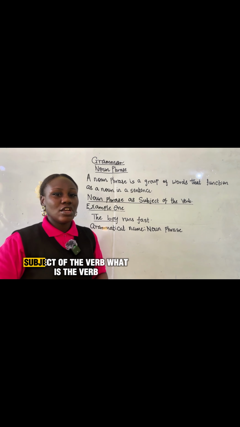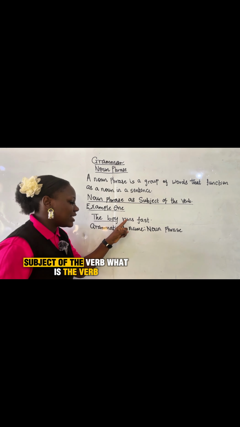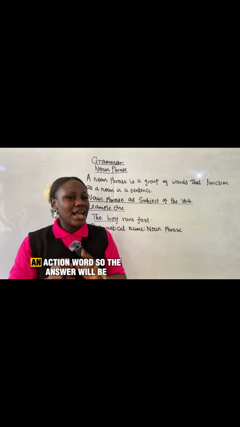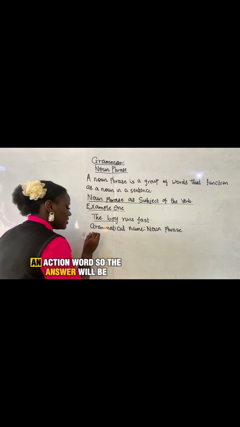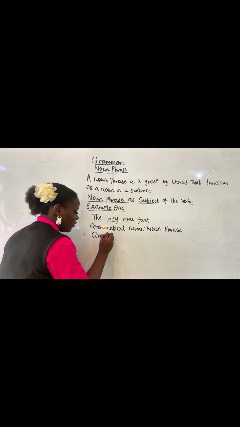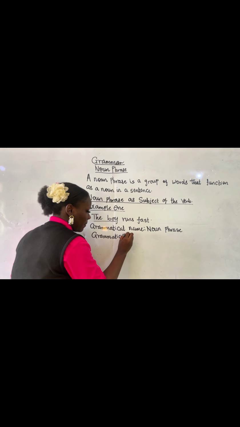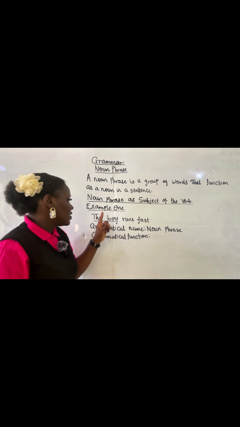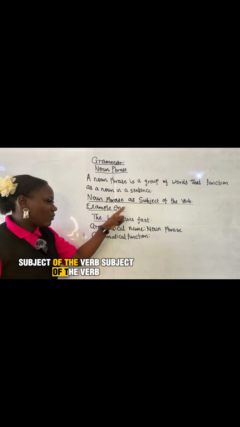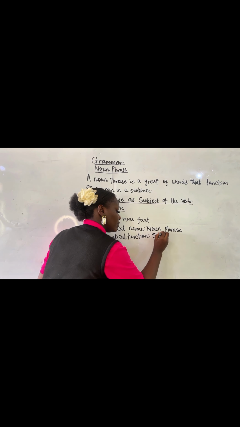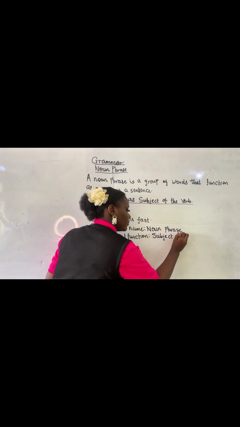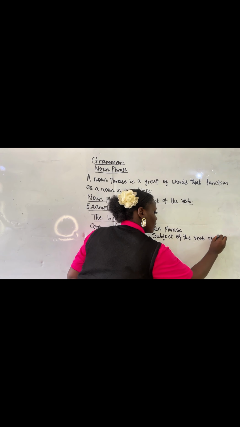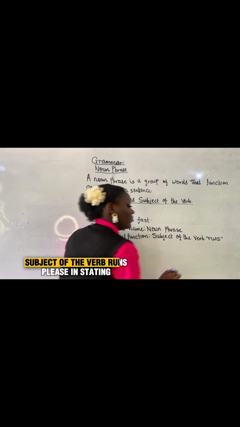What are we looking at here? Subject of the verb. What is the verb in this sentence? The verb in this sentence is runs. What is a verb? A verb is an action word. So, the answer will be grammatical function. Grammatical function is subject of the verb "runs".